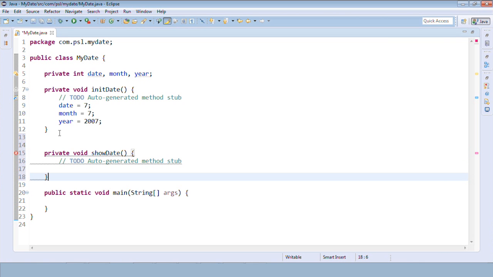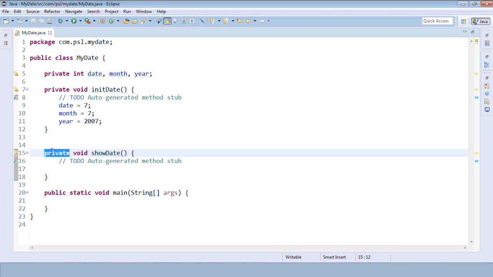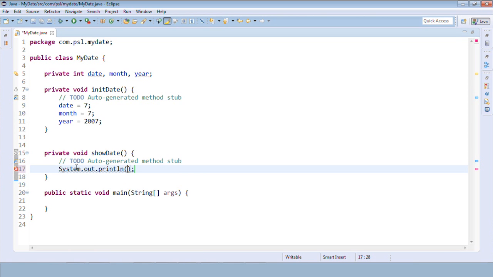Again I'll create it as a private method, private void and the method name. And to display these values, I'll use system.out.println, so I'll use sysout and simply put some string inside double quotes saying that today's date is.